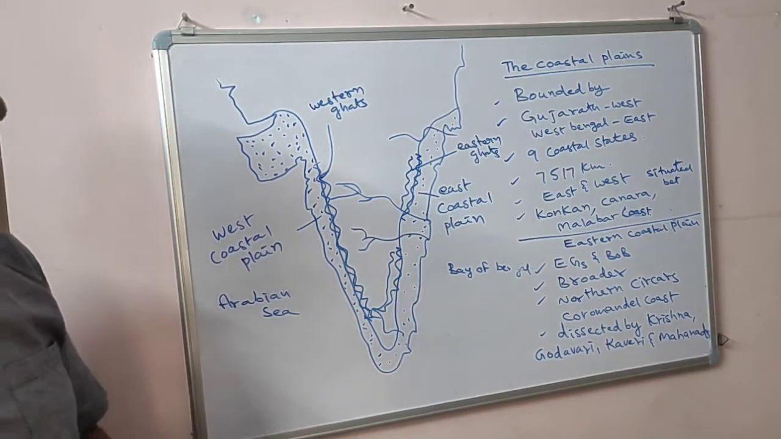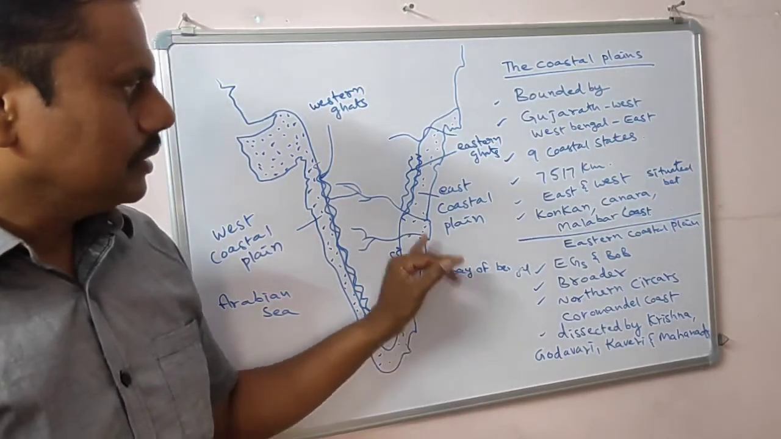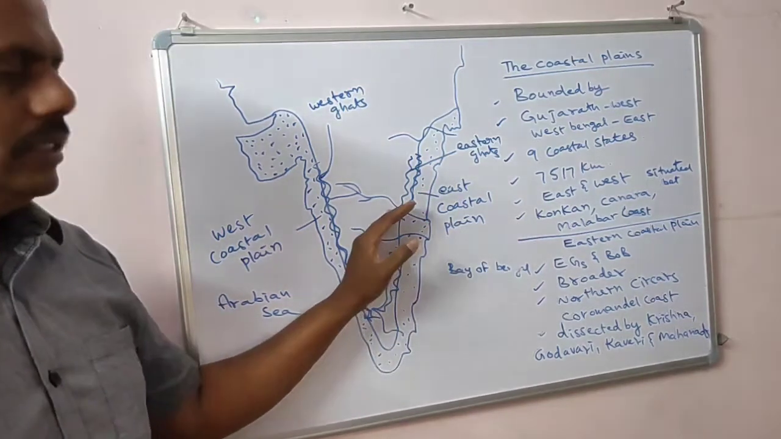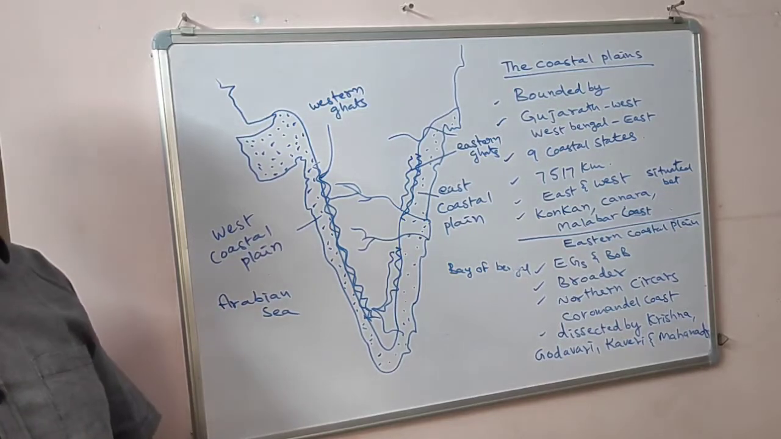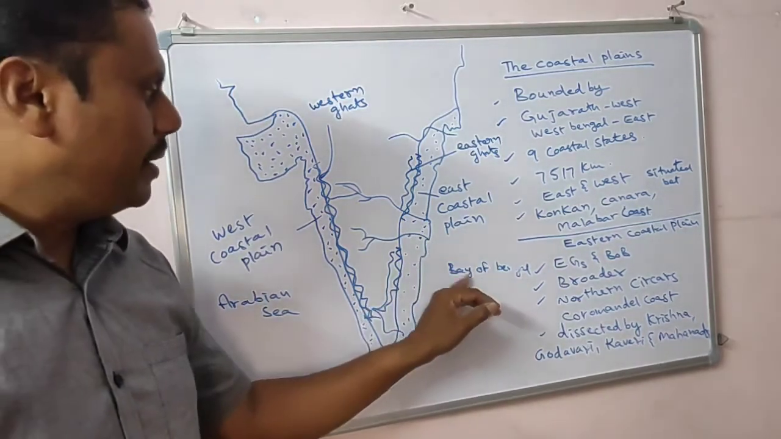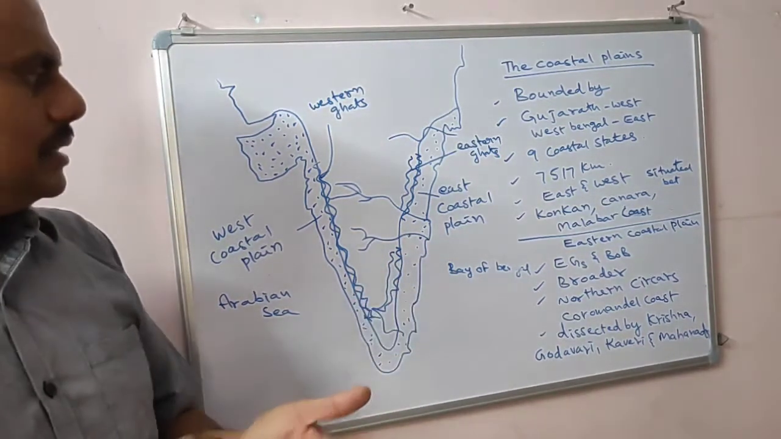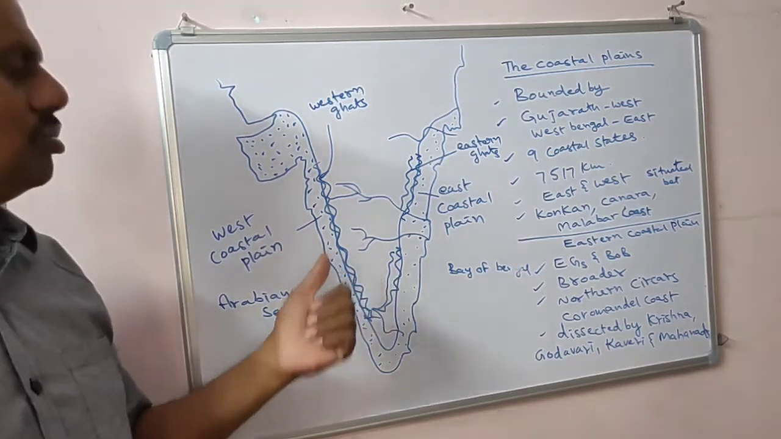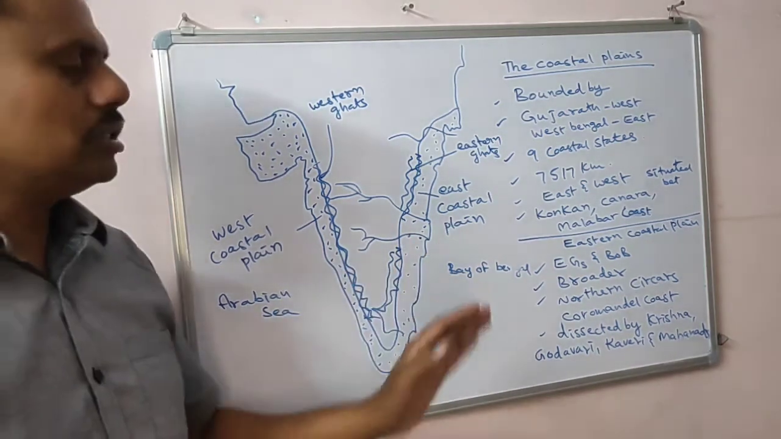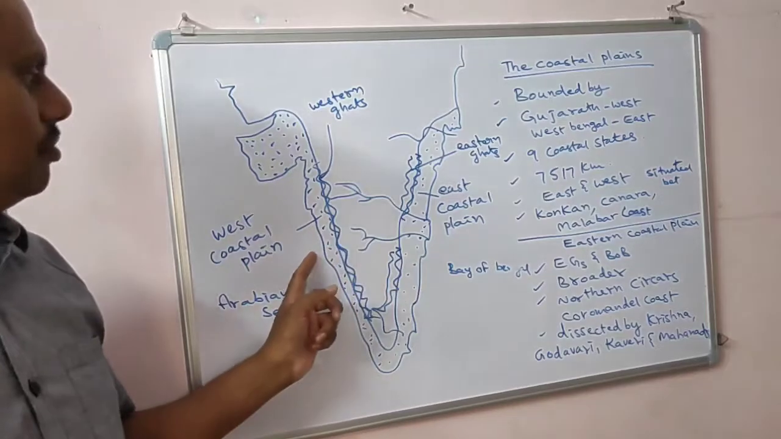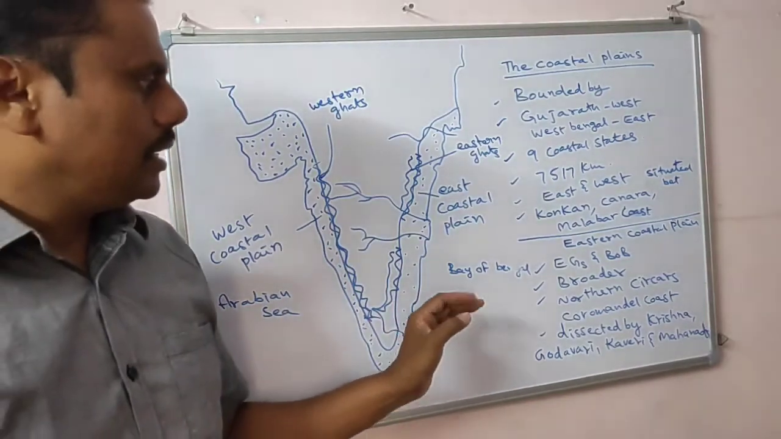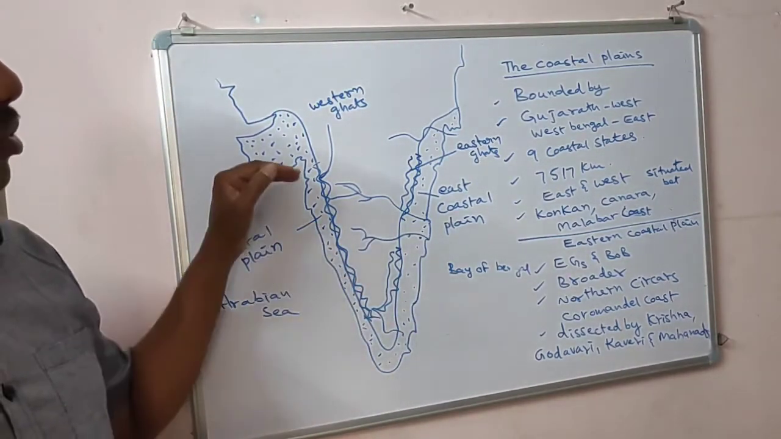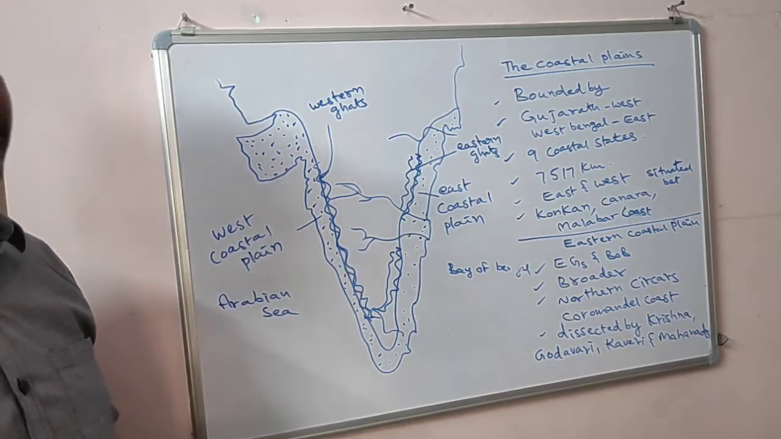Remember. Next, coming to the east coastal plain. The eastern coastal plain is located between the Bay of Bengal and the Eastern Ghats. This is the first point. Second, the eastern coastal plain is somewhat broader than the west coastal plain. Next, the western coastal plain is divided into Konkan, Canara and Malabar coasts.